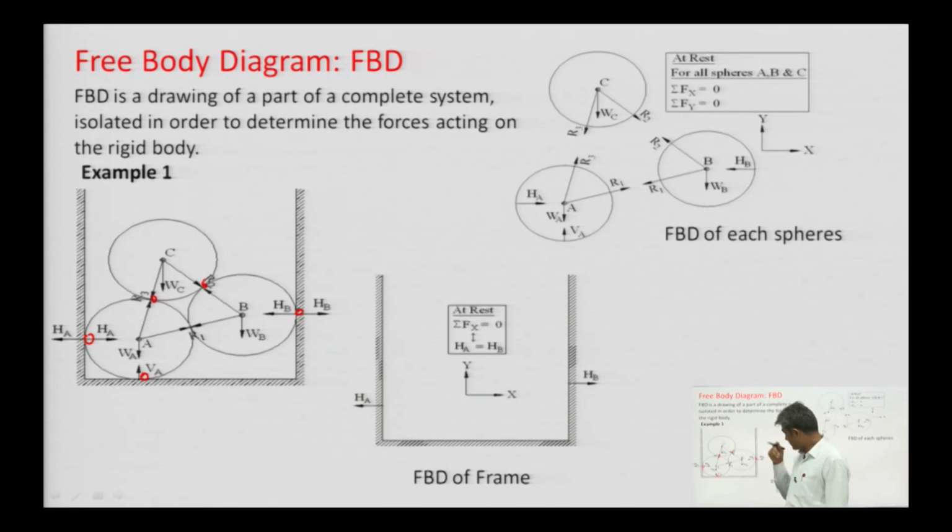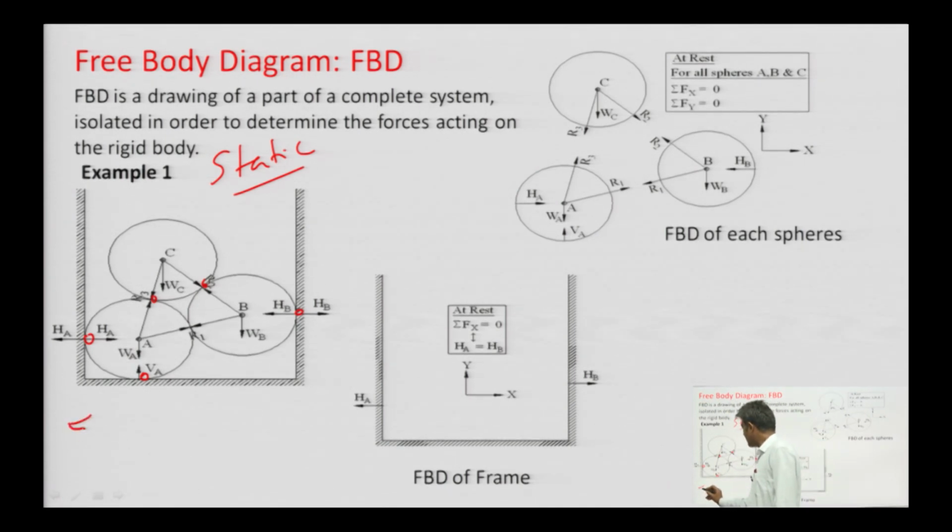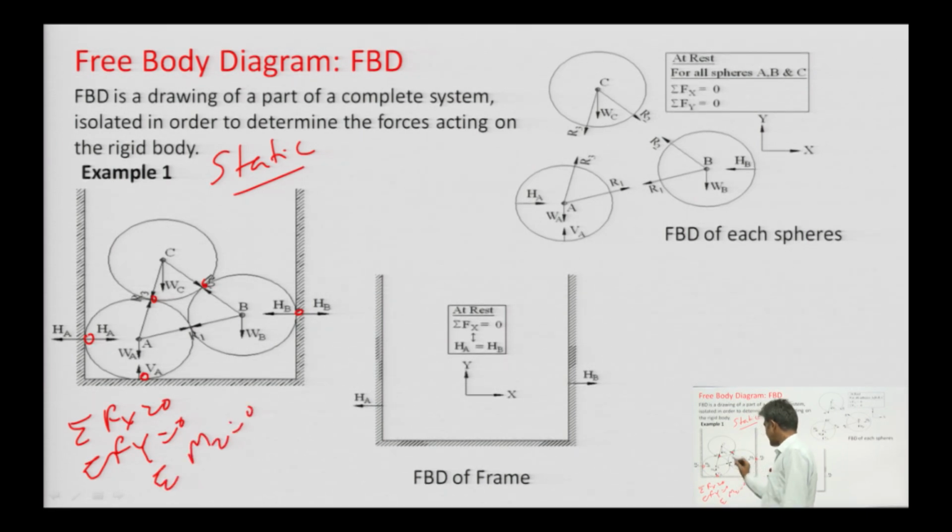So, at these contact points reactions will be there, and if these 3 spheres are in static condition, meaning they are not going to move in any direction, then they must follow 3 equilibrium equations: sigma Fx equals 0, sigma Fy equals 0 and sigma Mz equals 0. That condition will be applicable.